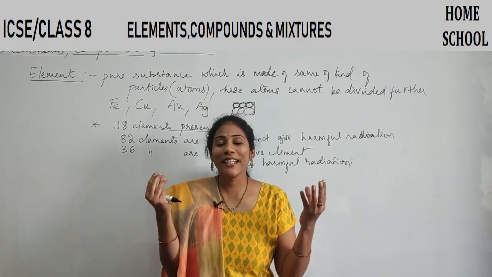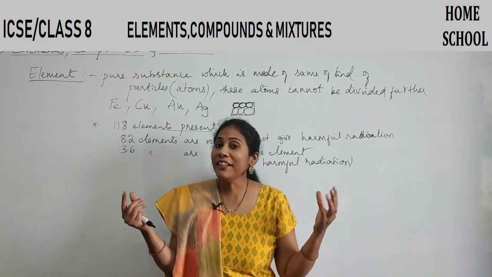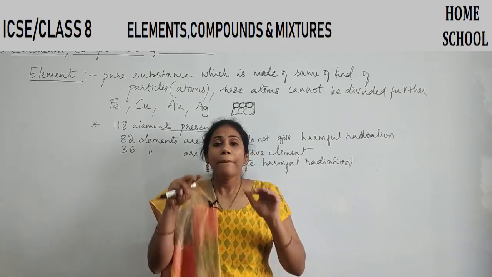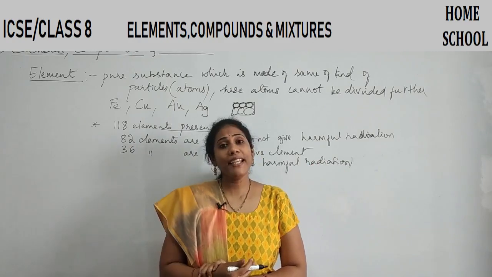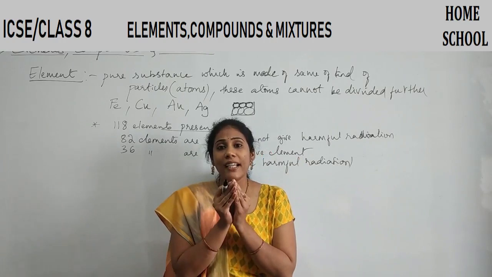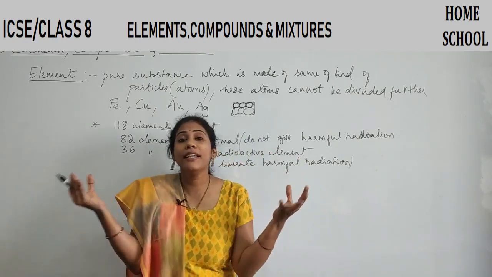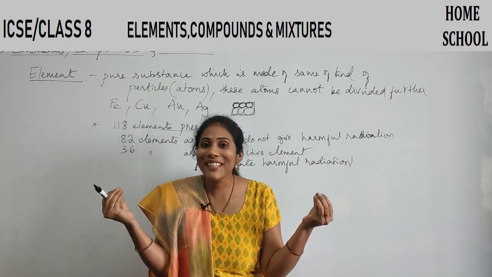Yeah, so you can see the picture of the periodic table. You will find all 118 elements in nature beautifully arranged in a table. So usually when these elements combine with one another, you will get new substances, new molecules, new compounds, etc. Clear everybody?